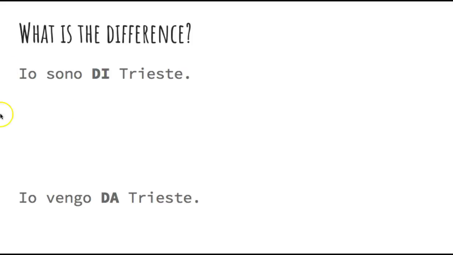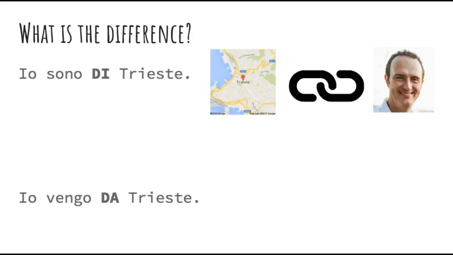The only difference, other than the preposition, is actually the verb, that is Io sono, I am, or Io vengo, I come. So the difference is that these two prepositions are actually very different. The first one, di, just highlights a relationship between the two components of the sentence.